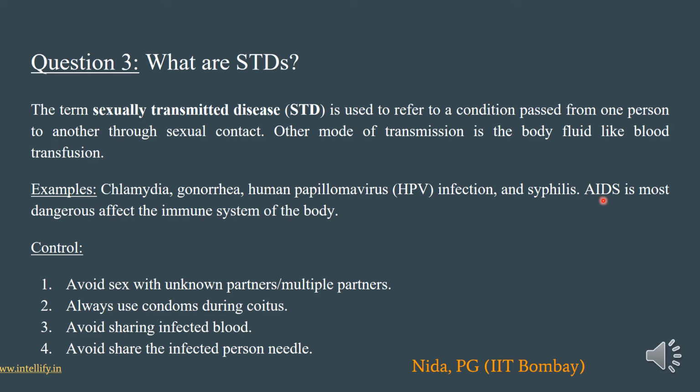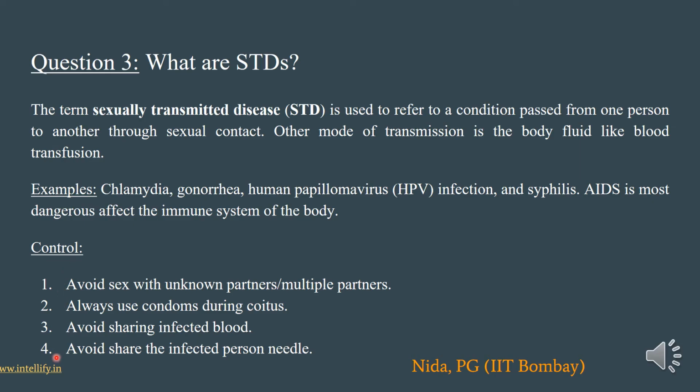The full form of AIDS is acquired immunodeficiency syndrome. It is caused by the virus HIV and it is most dangerous as it affects the immune system of the body. How are we going to control the STDs?